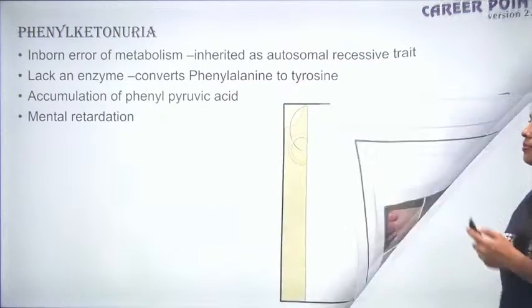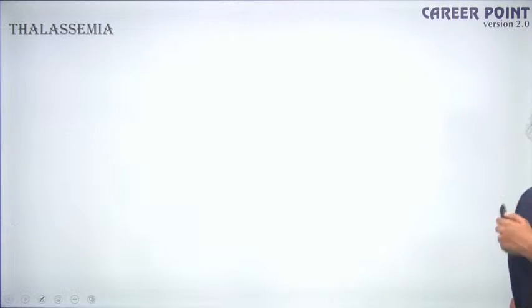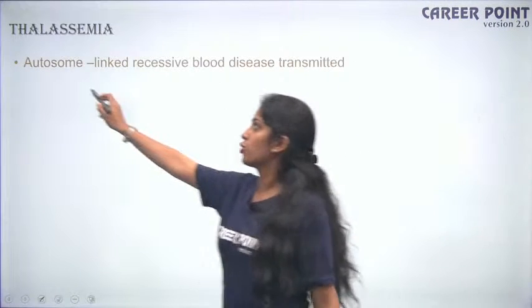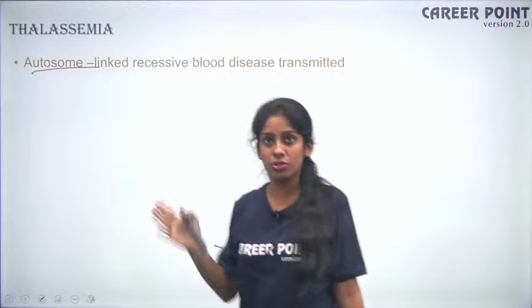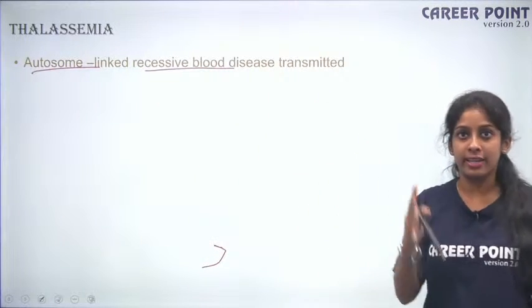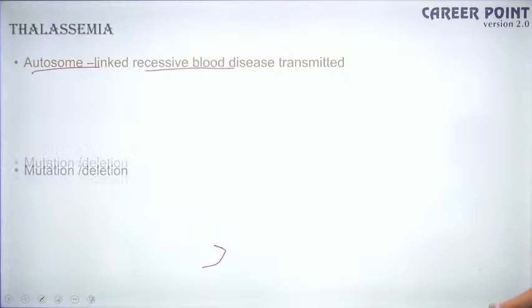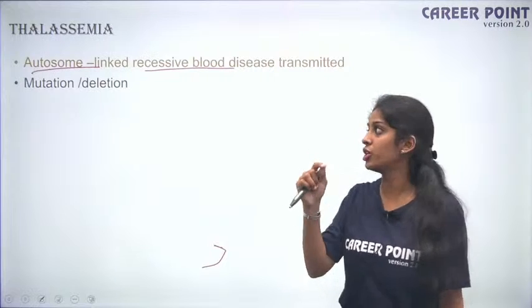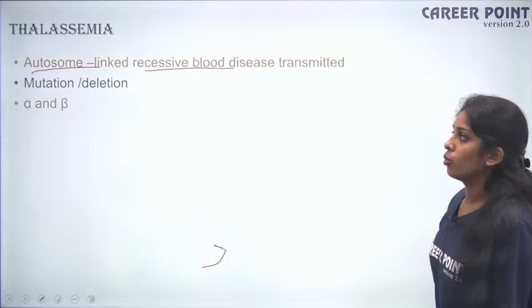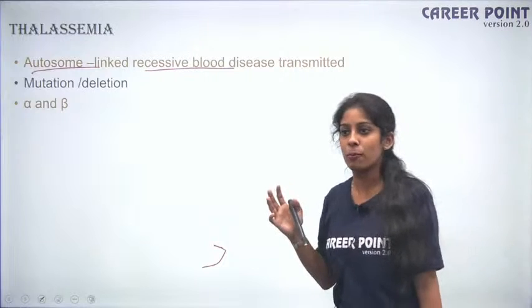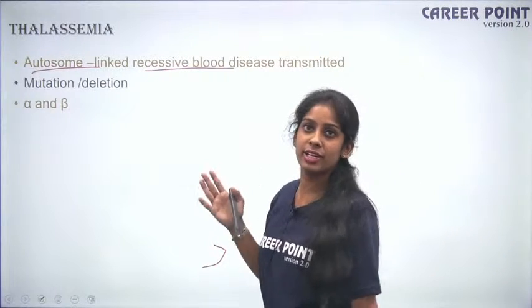Fine. Okay. So the next is thalassemia. So what happens in case of thalassemia? So thalassemia is again autosomal. So the mutation is on your autosome, not on your sex chromosome. It is again recessive. So your parents are carriers. So the disease is transmitted from your parents. So here it is either mutation or deletion. So you have a particular deletion in that gene that codes for a protein. So what is that protein? So thalassemia basically was initially found in the Mediterranean population.